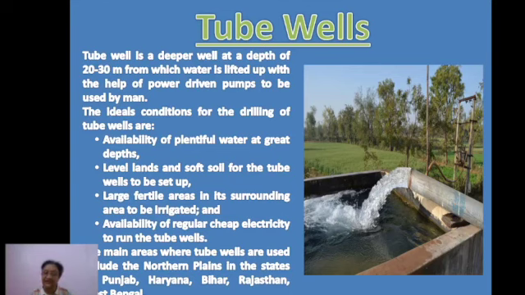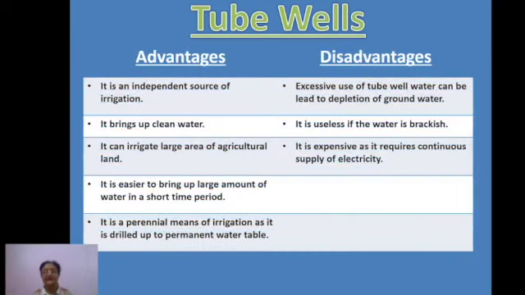To some extent Bihar and West Bengal also, but basically it is commonly seen in Punjab, Haryana, Rajasthan, to some extent Gujarat and Western UP. Okay, this is the area known for tube well irrigation. Now what are the advantages and disadvantages of tube well irrigation? Let's talk about the advantages first.